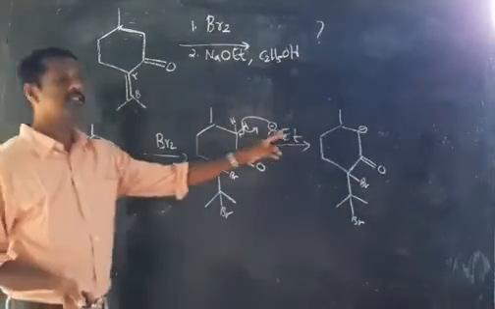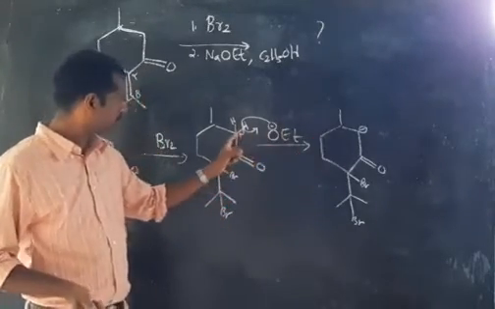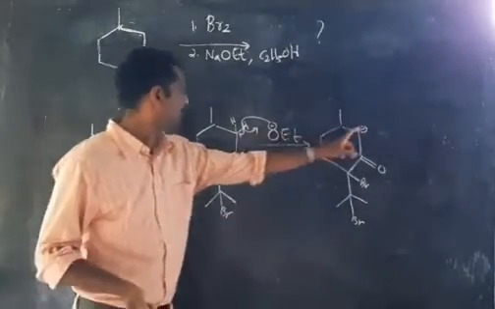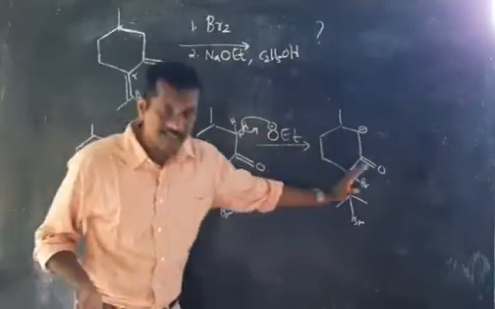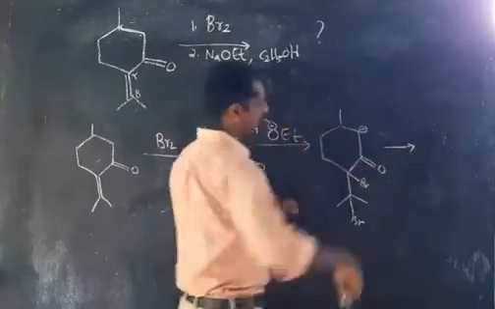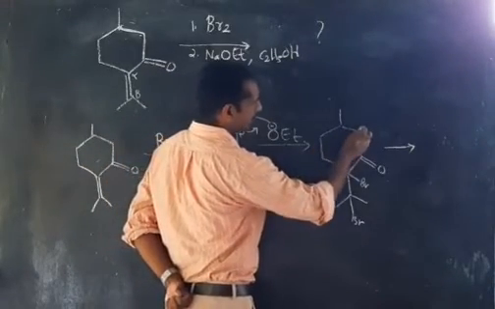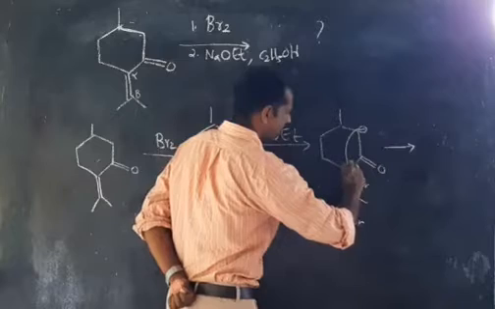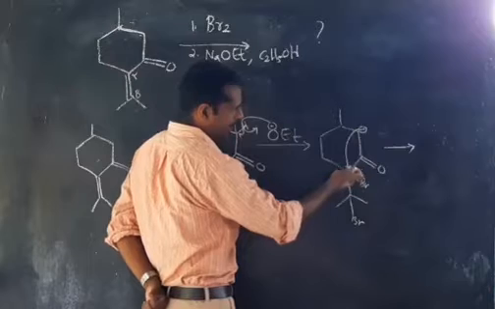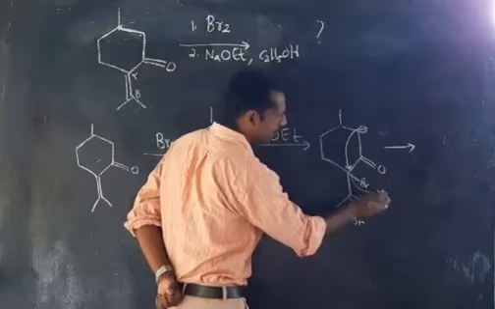In the second step, OEt is acting as a base, and it removes a proton, and this bond is migrating to this carbon. This carbon is getting a negative charge, and the rest of the structure is as it is, no change. And in the next step, what is happening? Look here. Now you can see that this negative charge is attacking this carbon, and what will happen? This bromine will be eliminated, it will be ejected out.